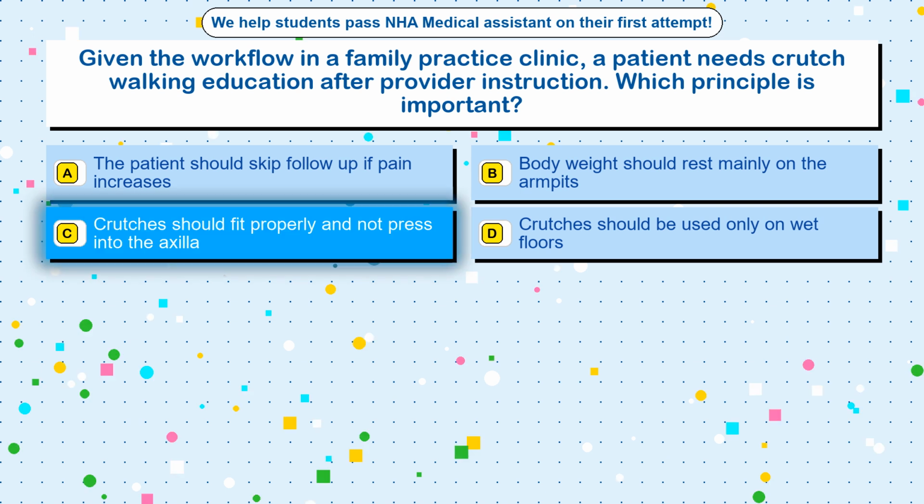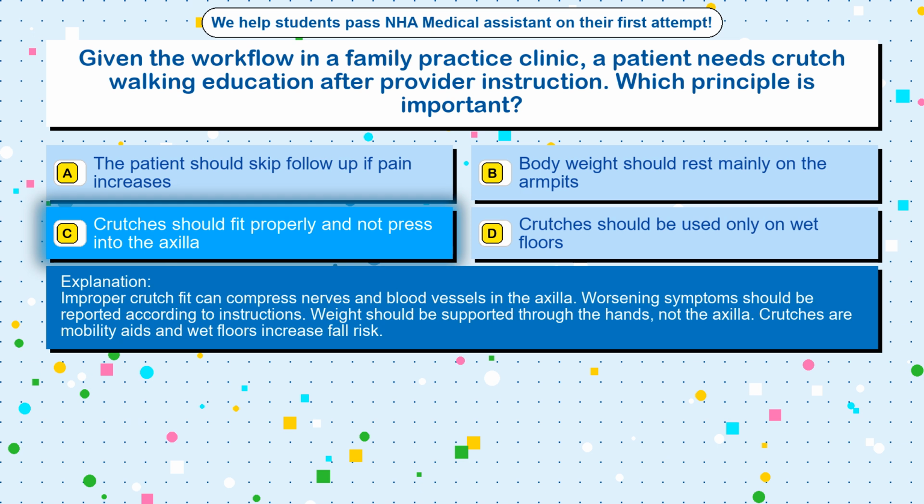The correct answer is option C. Crutches should fit properly and not press into the axilla. Improper crutch fit can compress nerves and blood vessels in the axilla. Worsening symptoms should be reported according to instructions. Weight should be supported through the hands, not the axilla. Crutches are mobility aids and wet floors increase fall risk.